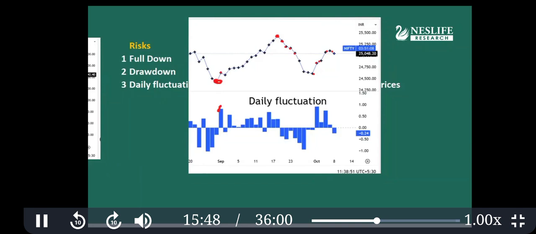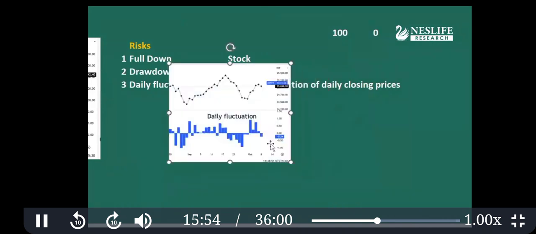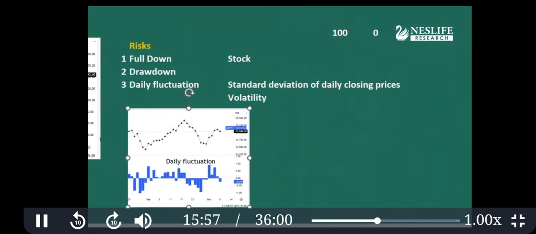And mutual fund managers and finance professionals usually talk about this risk: daily fluctuation. Daily fluctuation is measured as the standard deviation of daily closing returns or prices. Return means daily change, and it is called volatility. Okay, so write it down.